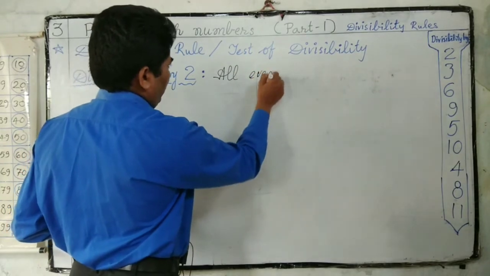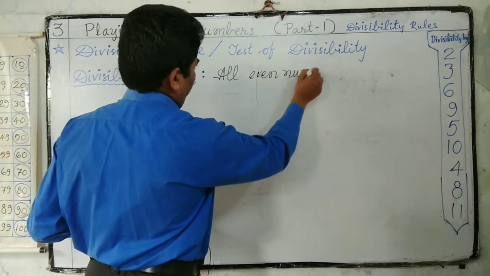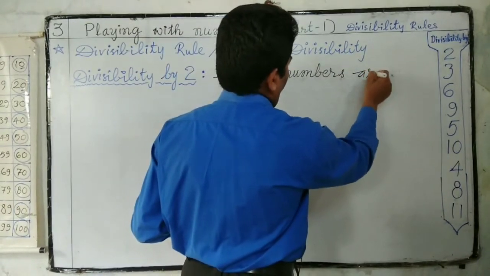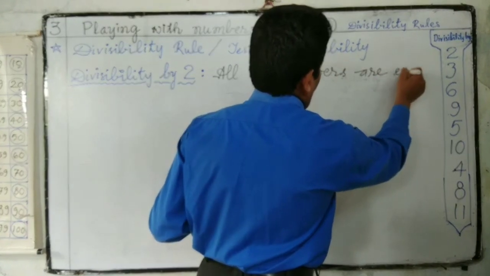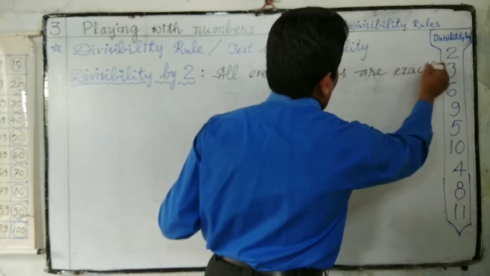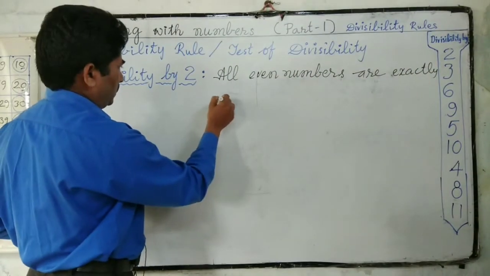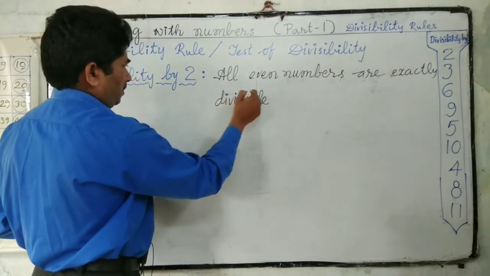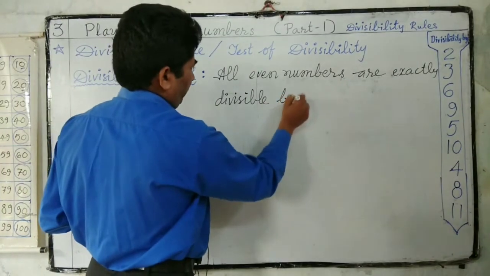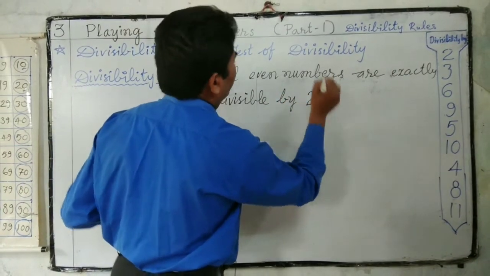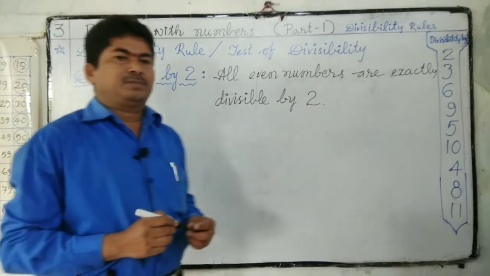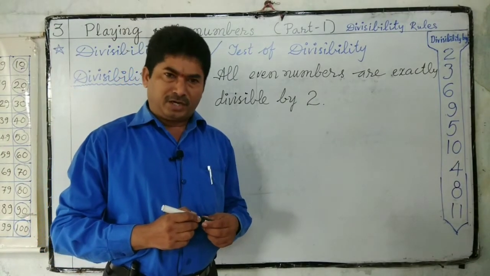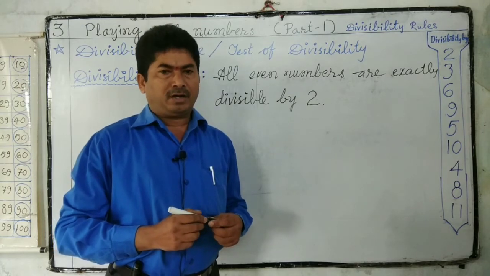All even numbers are exactly divisible by 2. We know even numbers: the numbers which have 0, 2, 4, 6, 8 in the ones place are even numbers.